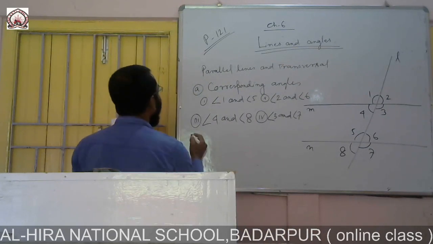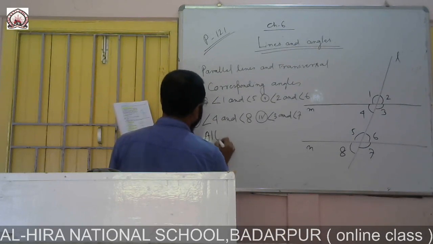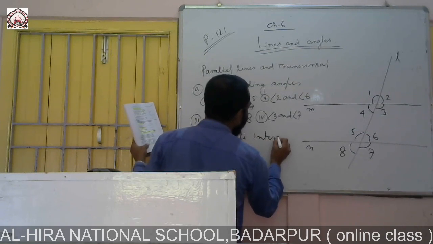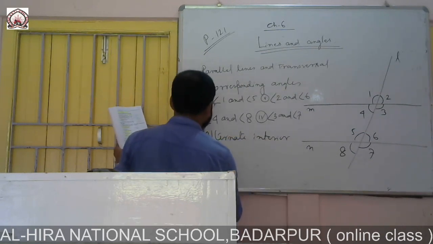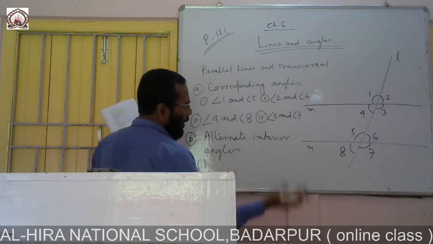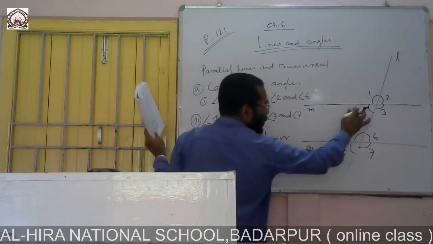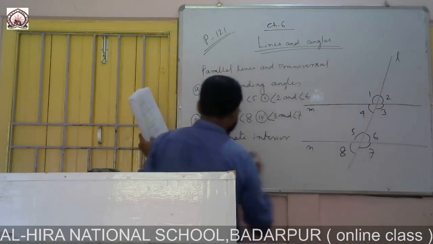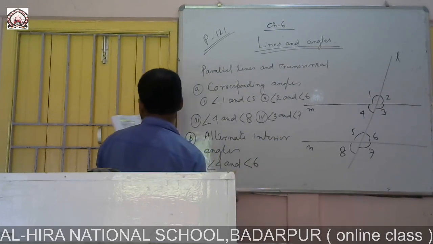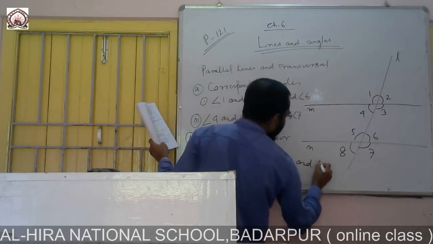Now, B is alternate interior angles. Look at the alternate angles: this angle 4 and angle 6 are alternate, and angle 3 and angle 5.